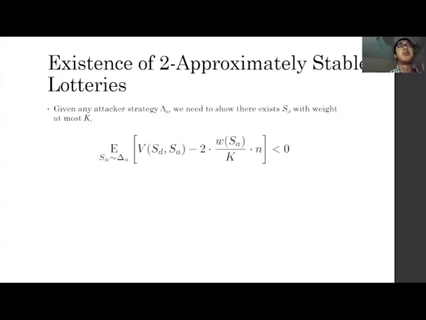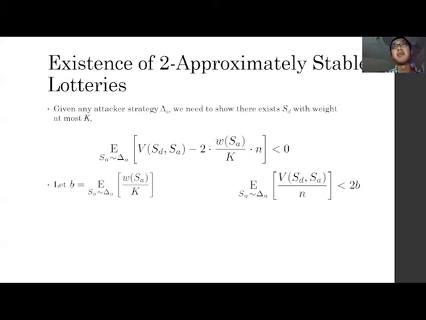So we want to show there is a 2 approximately stable lottery. And that is, given any attacker strategy delta A, we need to show there exists a defending strategy with weight at most k, so that in expectation this is less than 0. And we let B be this value in expectation. So equivalently, we can show the expectation of the number of voters who think the attacking strategy is better than the defending strategy is at most 2B.